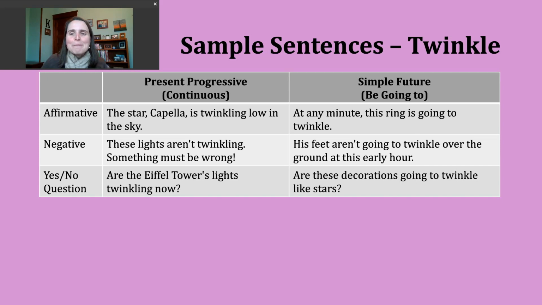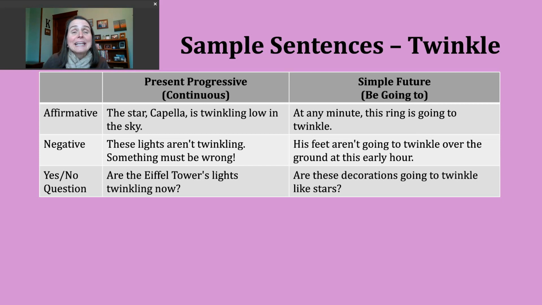Now, let's talk about making negative simple future sentences with be going to. Again, we start with a subject, we use the form of be that matches, then not, then going to, and the base verb. Here's another example. His feet aren't going to twinkle over the ground at this early hour, right? Kind of maybe suggesting someone's not waking up. They're not going to be moving quickly or lightly, right? Maybe slowly and more labored, right?